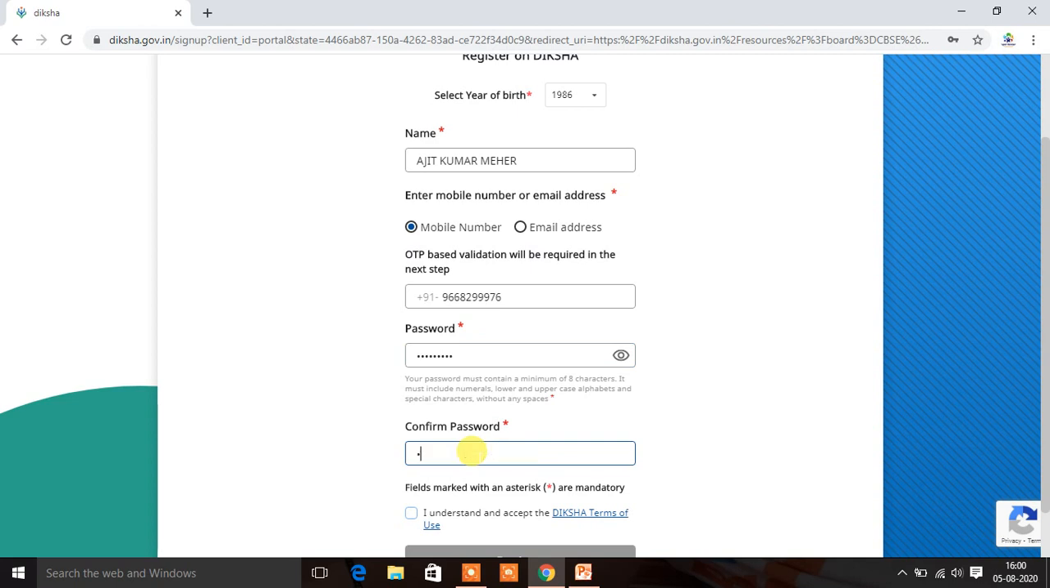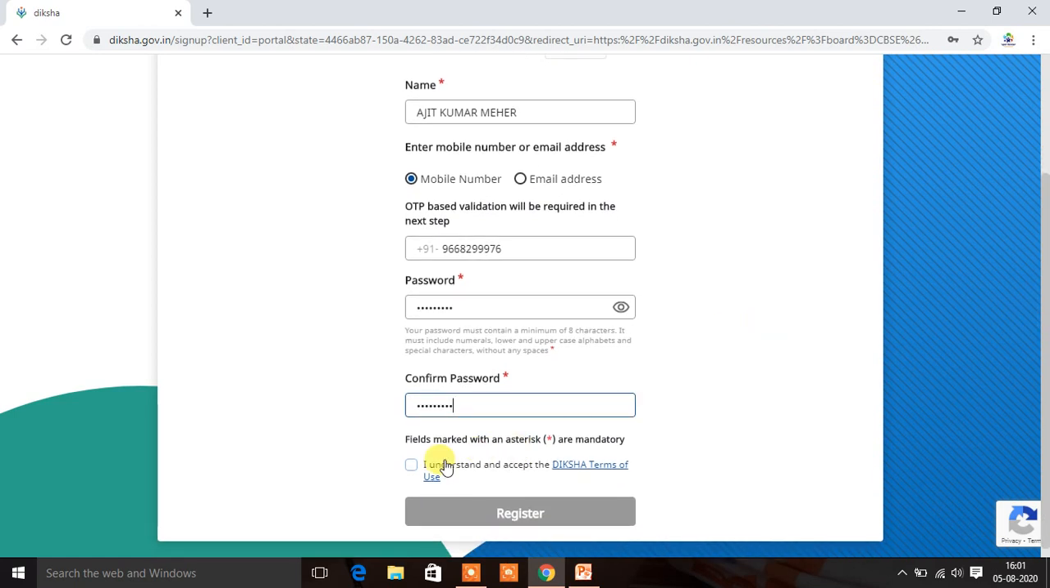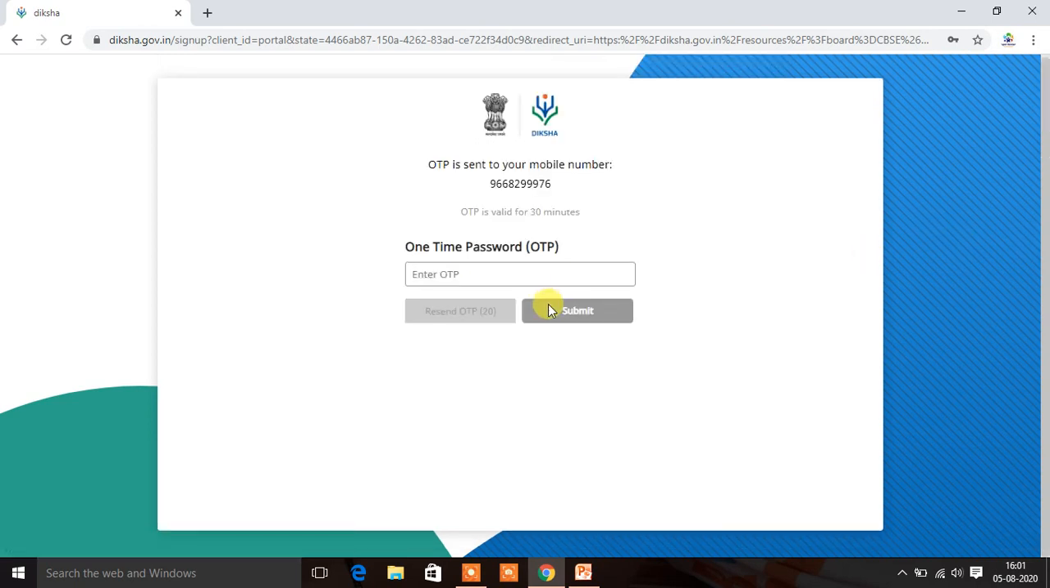Again you can retype the password. In case you forget, you can reset it also using your mobile number. Now I'll click on register here. After clicking on register, you have to wait for a few moments.